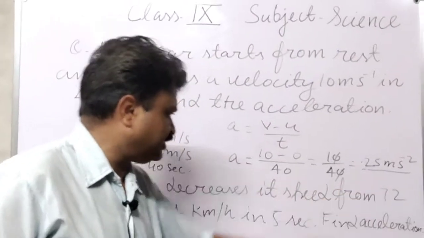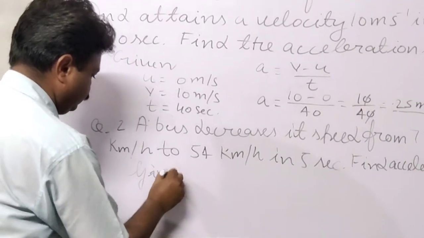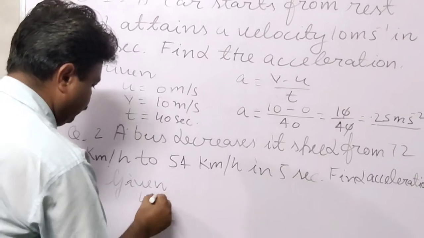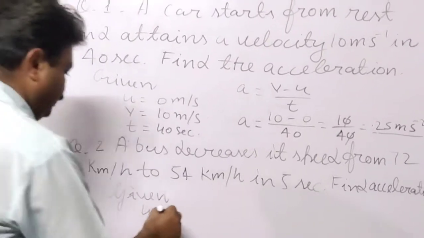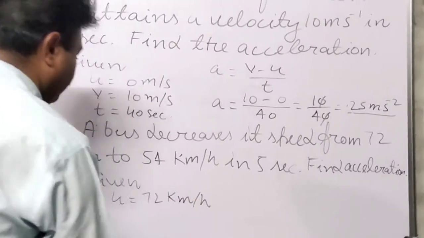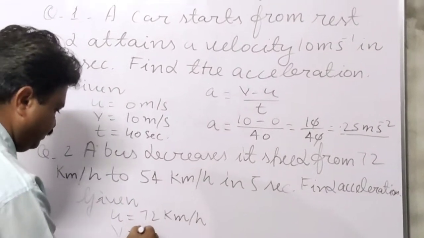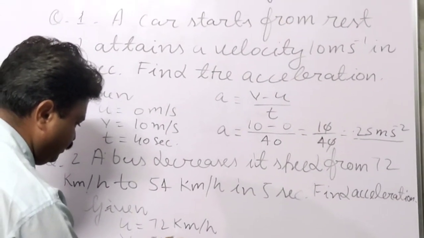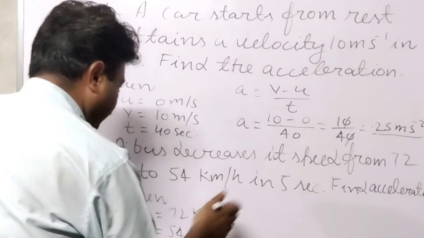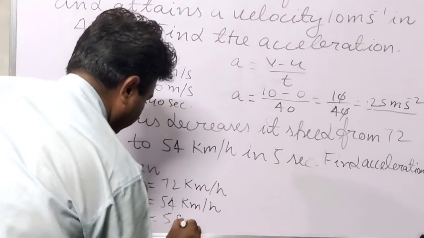So with the help of this, students, we have got the velocities. First we will write the given. What is given here? The initial velocity is 72 km per hour. The final velocity is also given, it is 54 km per hour. Time is also given, it is 5 seconds.